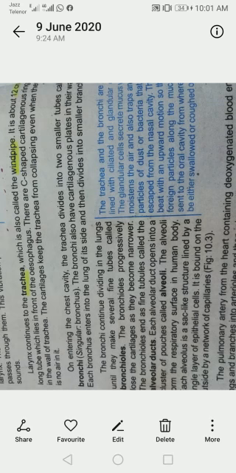There is also some information given here. The trachea and bronchi are both lined with ciliated and glandular cells. What is their function? Our lung is very sensitive, and if any dust particle or bacteria enter the lungs, they will cause different diseases. We will discuss that later. So this prevents the entry of dust and bacteria.